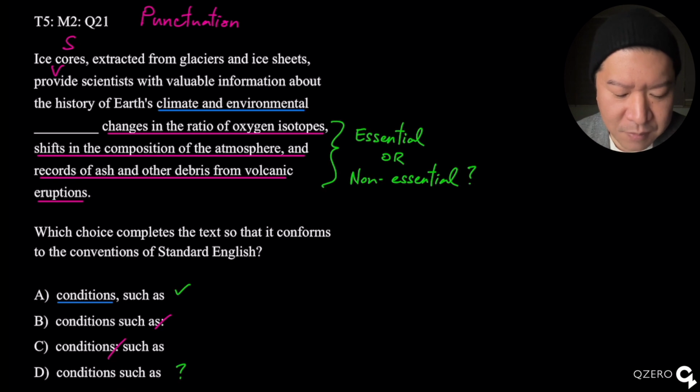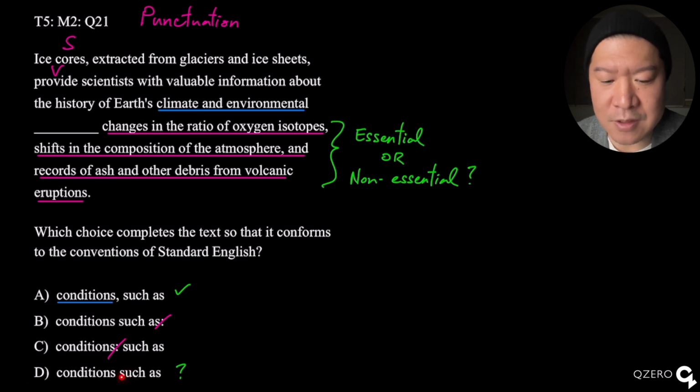Now, Delta, the only difference between answer choice Delta and Alpha is there's no comma before "such as." So all that means is this. All I've got to determine now is whether this phrase is essential or non-essential. All that means is, does this pink underlined part change or influence the meaning of the independent clause here? If it does change the meaning, then it's essential. If it does not change the meaning, then it's non-essential.